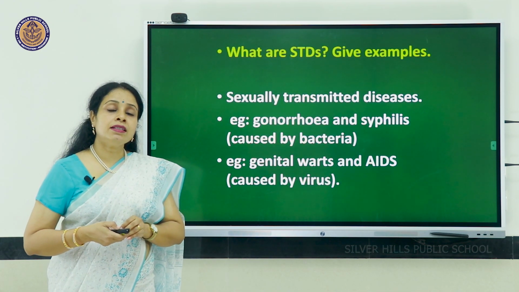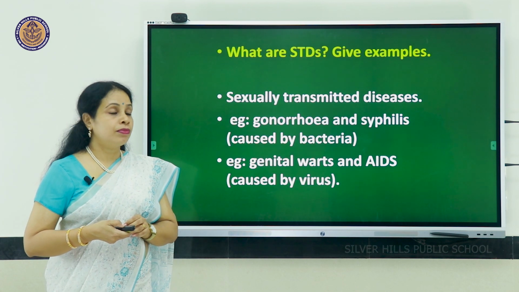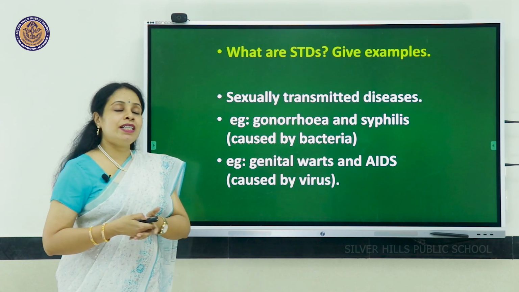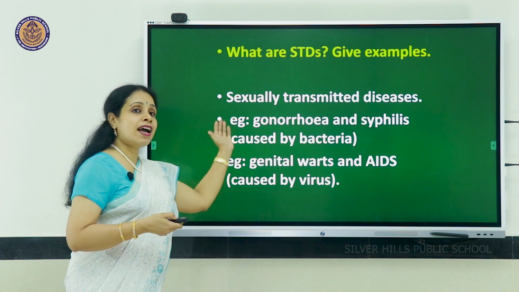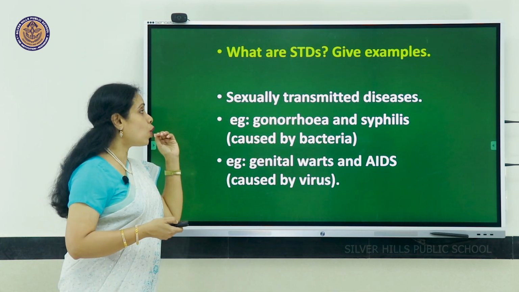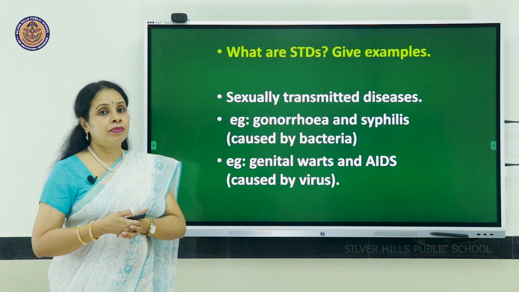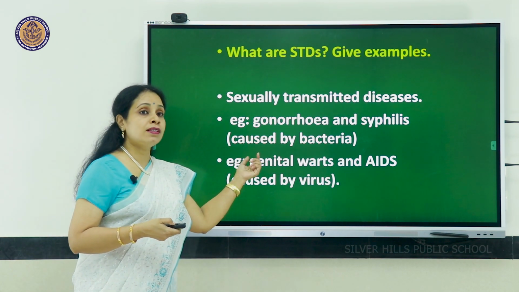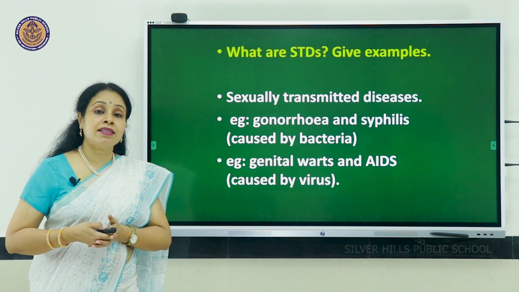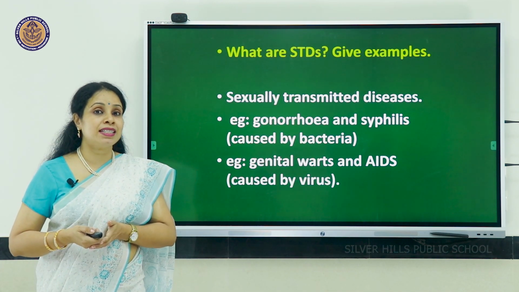What are STDs? Give examples. They are sexually transmitted diseases. Examples are gonorrhea and syphilis that are caused by bacteria. Even viruses can cause STDs like genital warts and the deadly one, AIDS, acquired immunodeficiency syndrome.